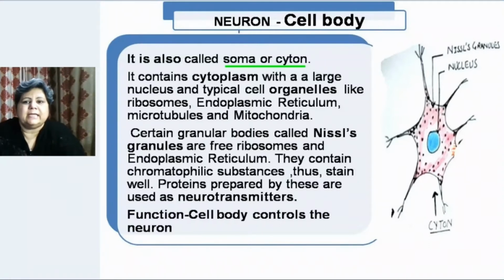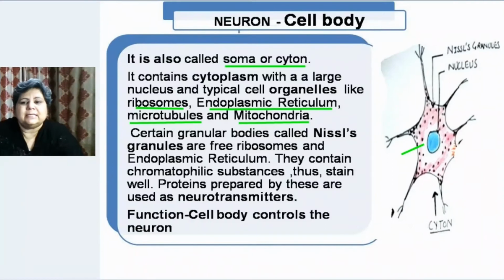It contains cytoplasm with a large nucleus. So this is the nucleus which is present here, and it has typical organelles like ribosomes. We know ribosomes have the function of producing proteins. Endoplasmic reticulum is the part to which ribosomes are attached. Microtubules are the tubules which help in transport of material from one place to another, and they also provide strength to the cell. And a large number of mitochondria. Mitochondria help in producing energy.